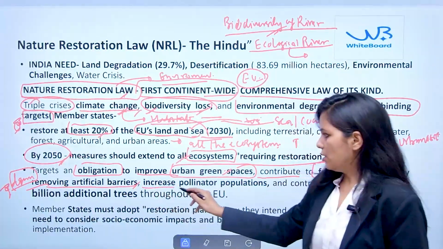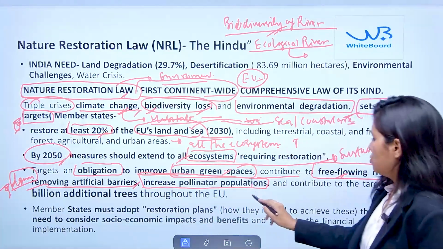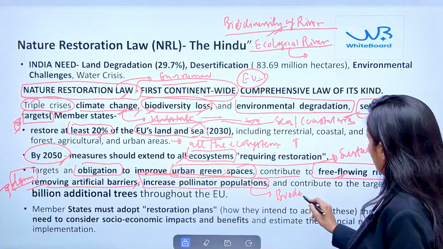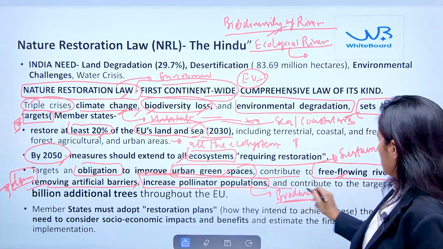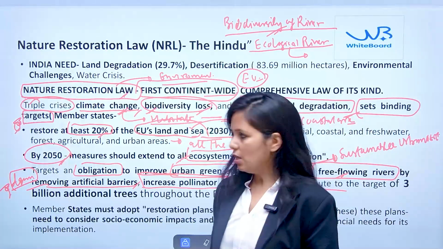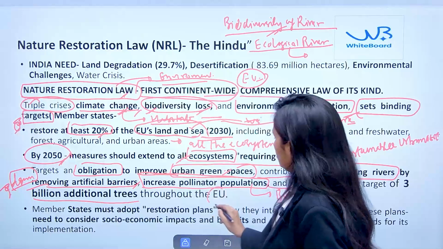Understand? Another is that there should be an increased pollinator population, which is going to preserve biodiversity. All of this is going to contribute to the target that 3 billion additional trees should be planted throughout the European Union.